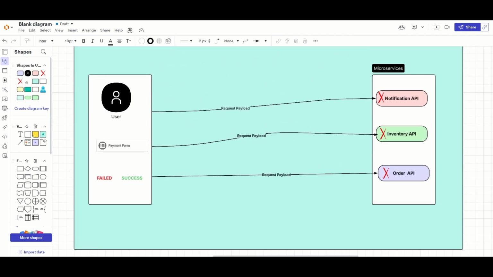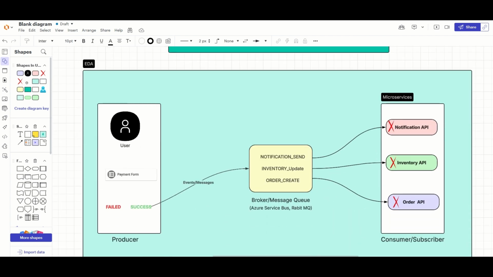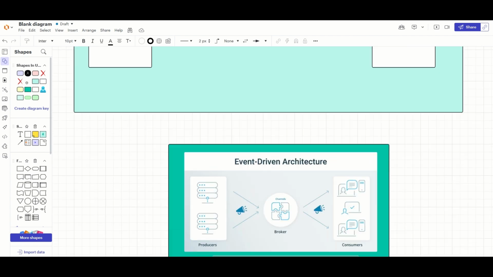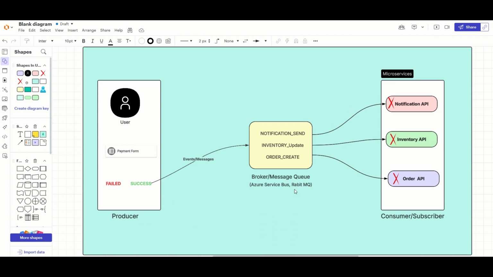So what we discussed before is the same, right? A user makes a request, and there are microservices involved. But there is only one change. Before, it was direct calls. Here you see, calls from here to there, from here to there. But now, whatever call was made, if the payment was successful, everything will go to a broker, the event-driven architecture broker. And that broker is responsible for transferring that JSON payload, that request data, to the consumers, the subscribers, to different microservices.